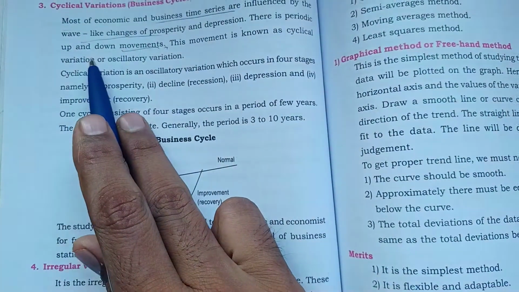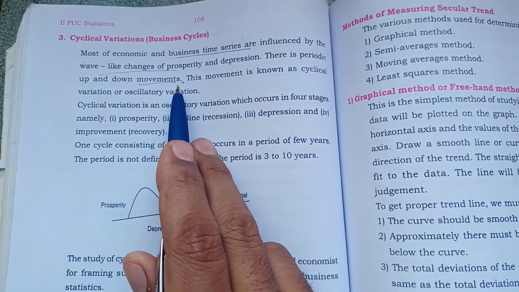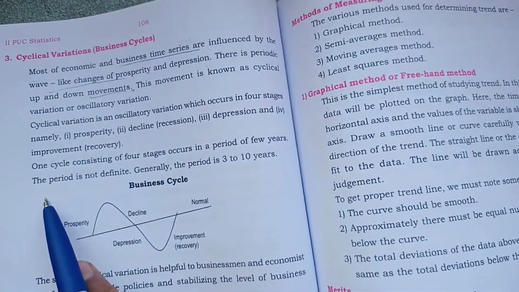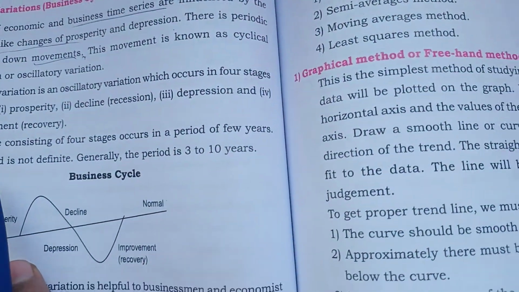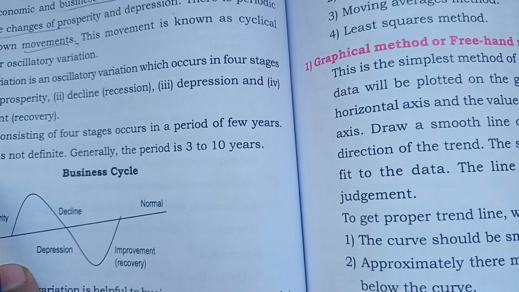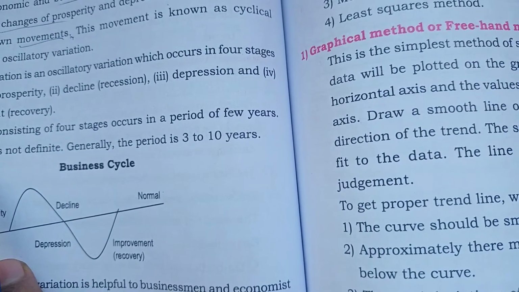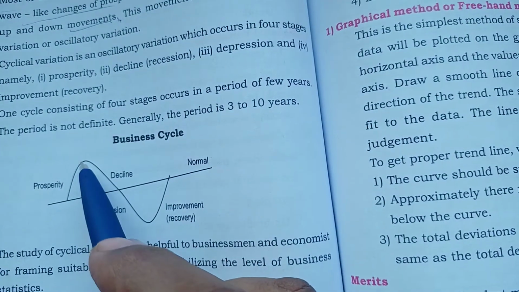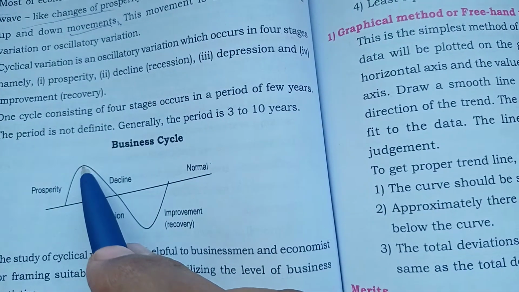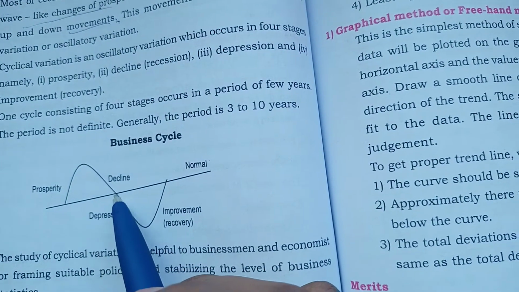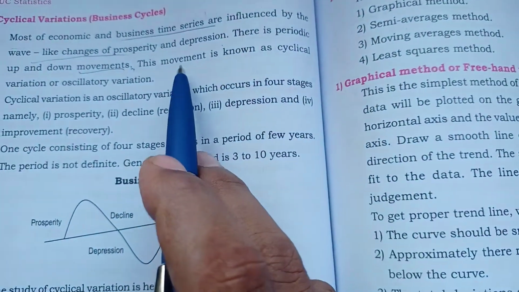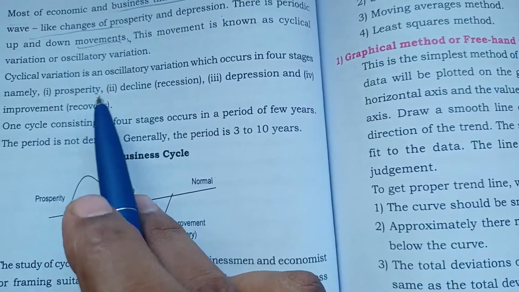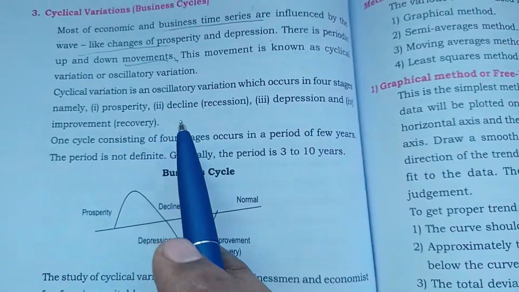There is a periodic up and down movement, and this movement is known as the cyclic variation or the business cycle. Sometimes some goods reach the peak level and directly come into the decline stage. This periodic up and down movement is called the cyclical variation.